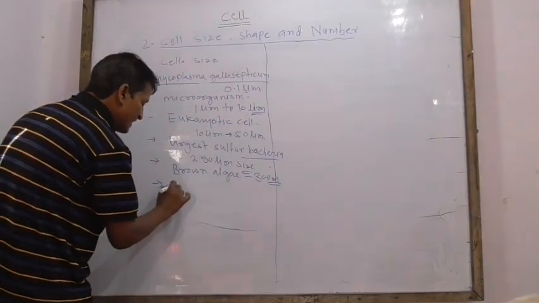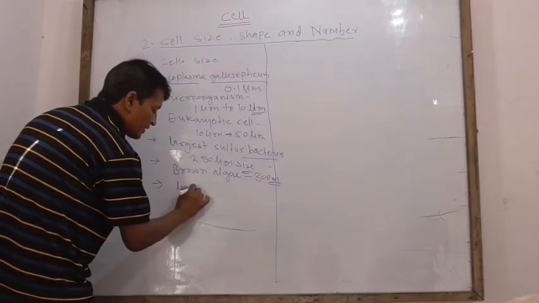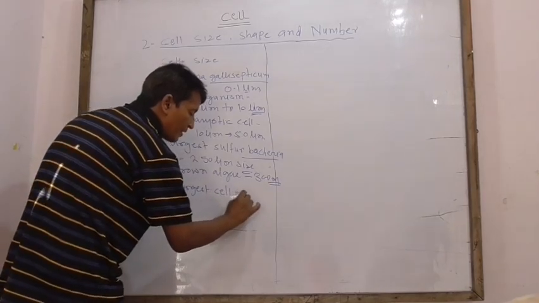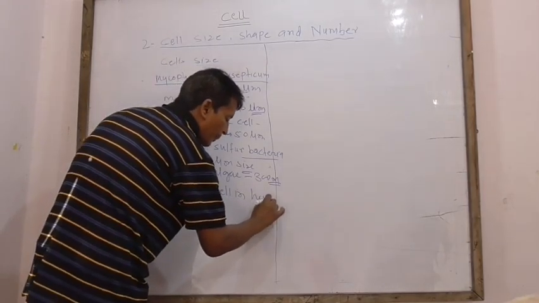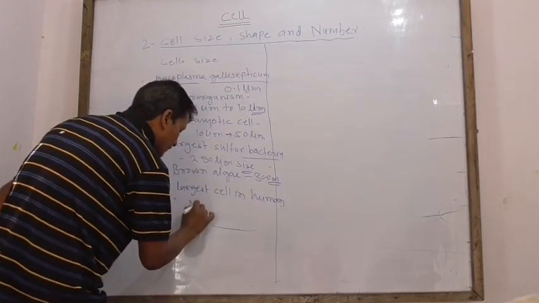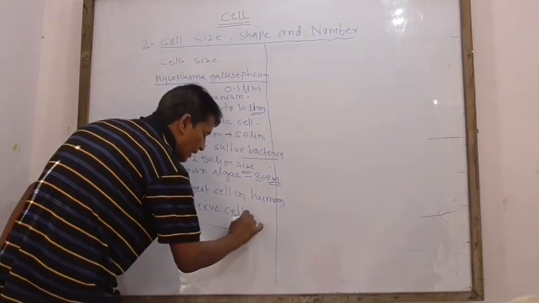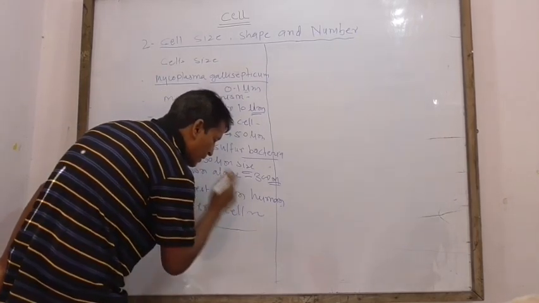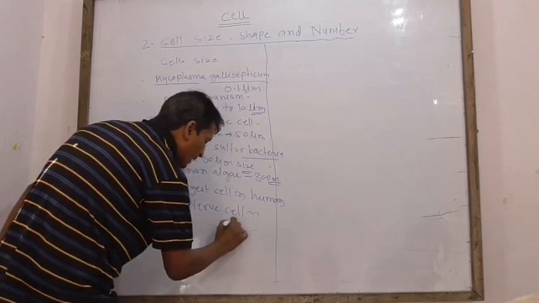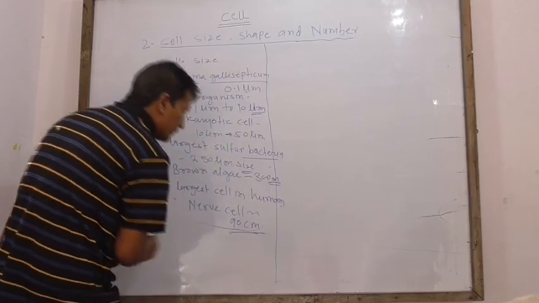And the largest cell in humans is the nerve cell, having approximately 1 meter 19 centimeter.